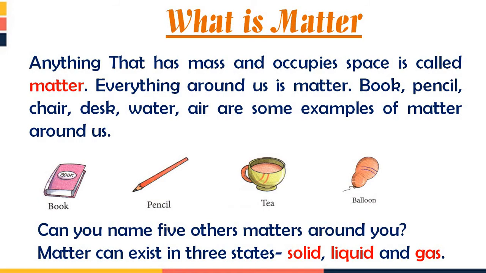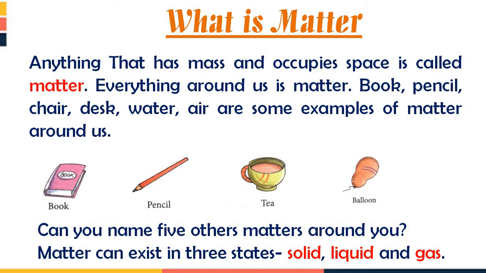Now we will study what is matter. So anything that has mass and occupies space is called matter. It means anything, कुछ भी जिसका अपना मास होता है. मास means you can say weight होता है. And occupies space, जो स्पेस को घेरती है, जगह लेती है, is called matter. Everything around us is matter.